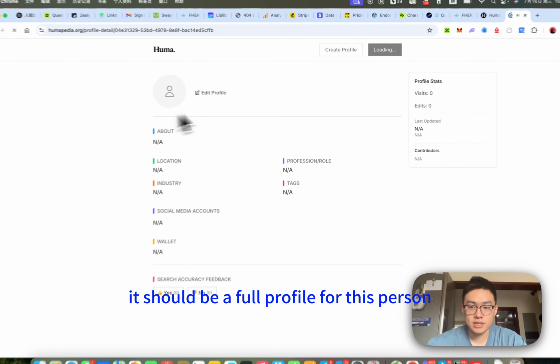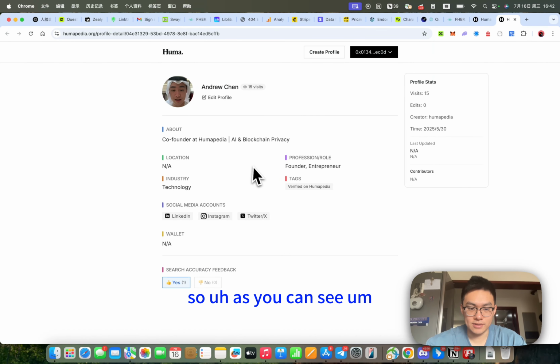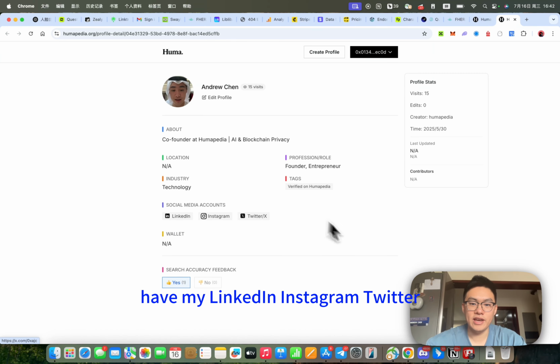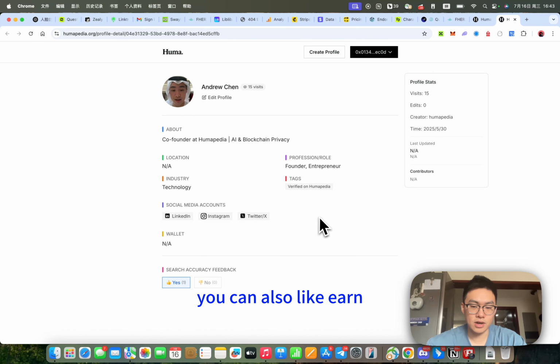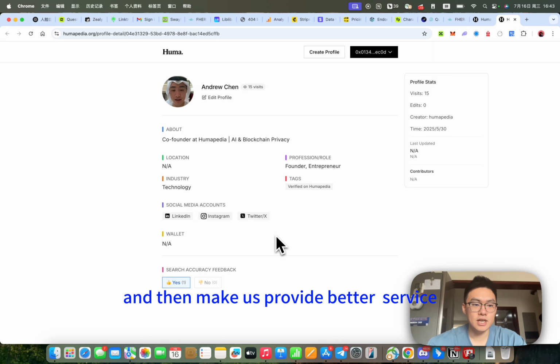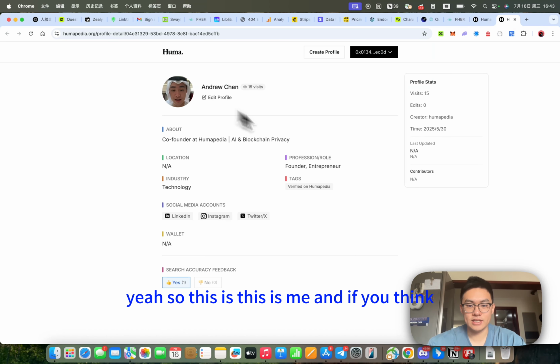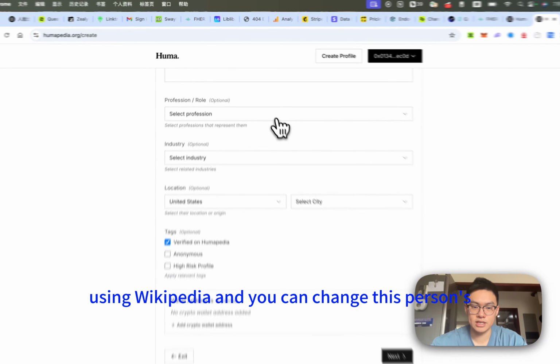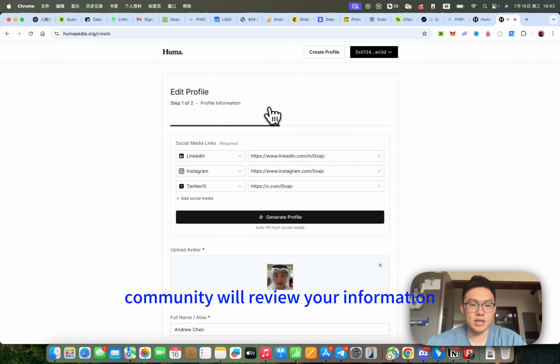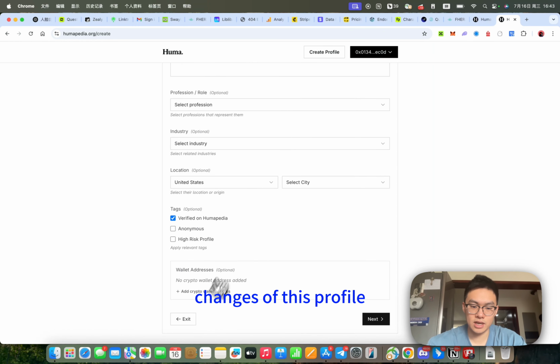It should be a full profile for this person. As you can see, this is all the info that we have for this person. I have my LinkedIn, Instagram, Twitter. Everyone can contribute, create a profile for another person, and you can also earn rewards by doing that, because you contributed to our community and make us provide better service for other people. So this is me. If you think some of the information is false, you can simply click edit profile, just like using Wikipedia, and then you can change this person's information. The Humapedia community will review your information, and then approve or disapprove the changes to this profile.